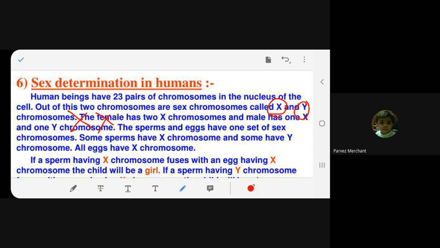That is the difference. The 22 pairs are common in both male and female. But in the 23rd pair, the female has XX, whereas the male has XY. So boys have XY and girls have XX. That's why boys are male and girls are female. Have you understood this much?